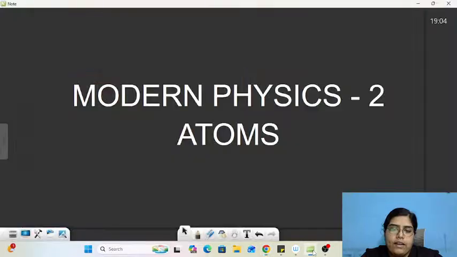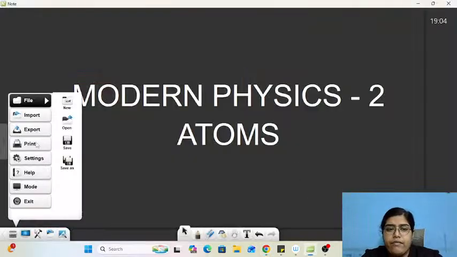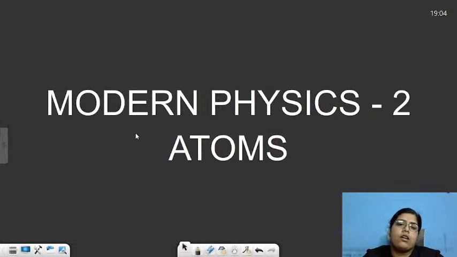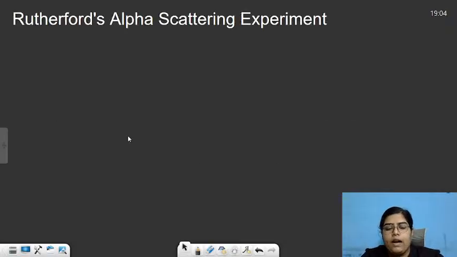Now, continuing with our topic today, which is atoms. The very first thing which you must have studied in this chapter was your Rutherford model, your Rutherford experiment, right? You have also studied this similar chapter in your class 11th, in the second chapter of chemistry, which was structure of atom, right? So the same chapter was over there, the same topic was also there. We'll just revise it quickly.